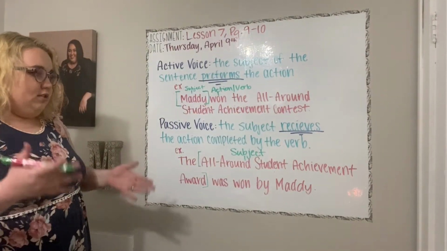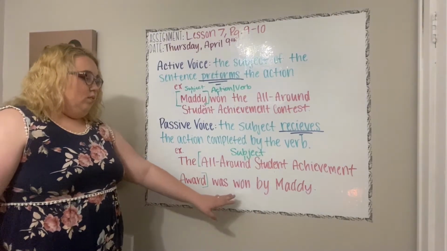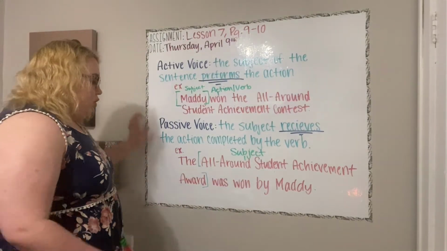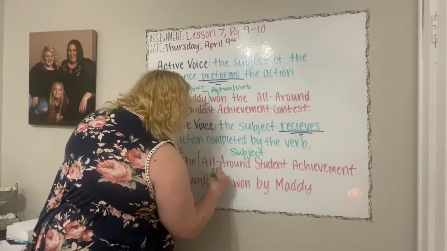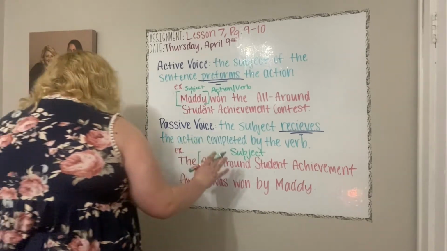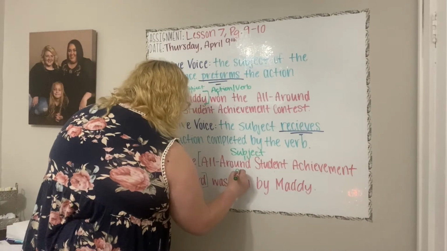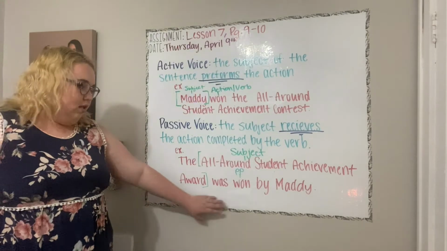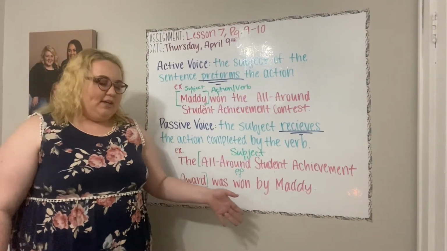Now, what did the all-around student achievement award do? Well, it was received by Maddie. It was won by Maddie. What we're looking at in the word won is a past participle, so we'll just put past participle. Now, a past participle sounds way more complicated than it is. All a past participle is, is a past tense of a verb, pretty much.